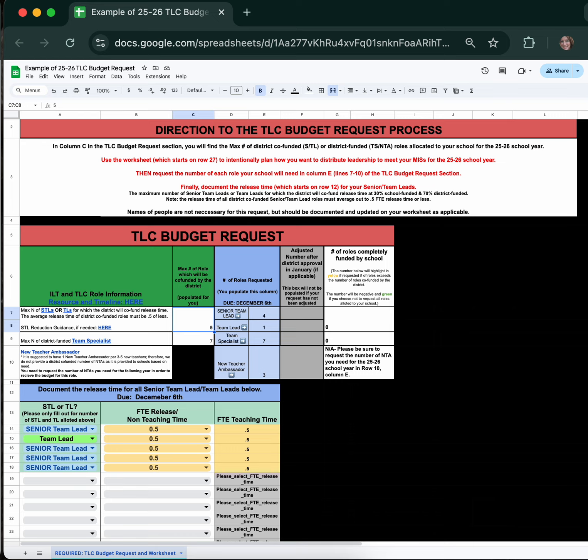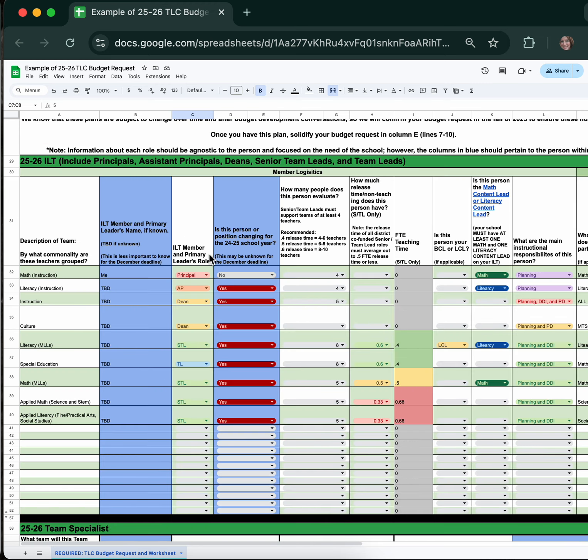Step 3, allocate your personnel. Once you have those numbers, there are many ways to start creating this worksheet, but if you're looking for a place to start, a suggestion would be to start in column C and use the drop-down menu to identify the number of principals, assistant principals, and deans you tend to have in the 25-26 school year. Then, for now, add the max number of senior team leads and team leads allocated for